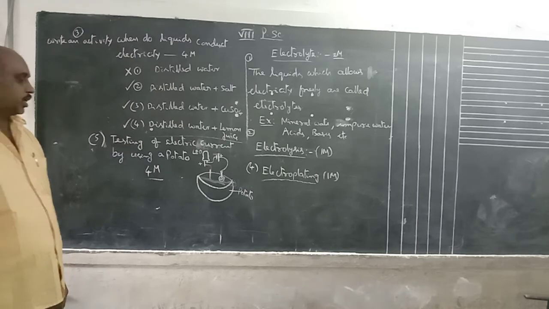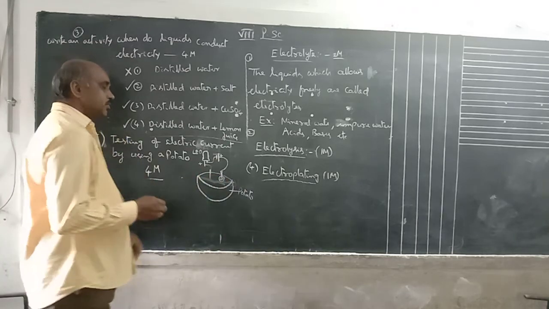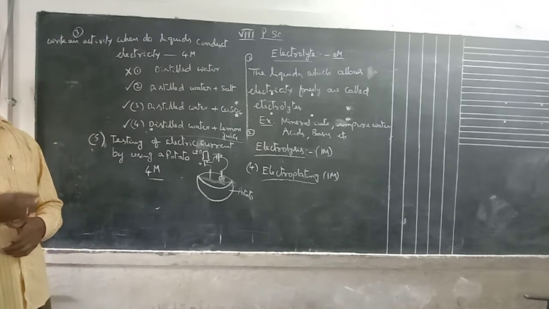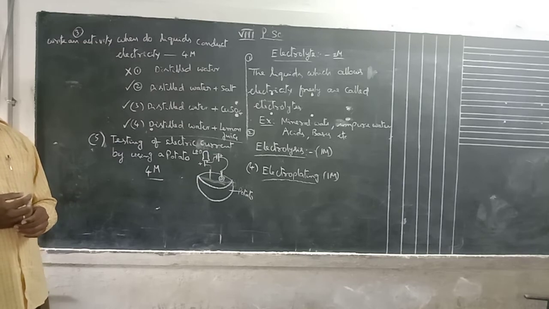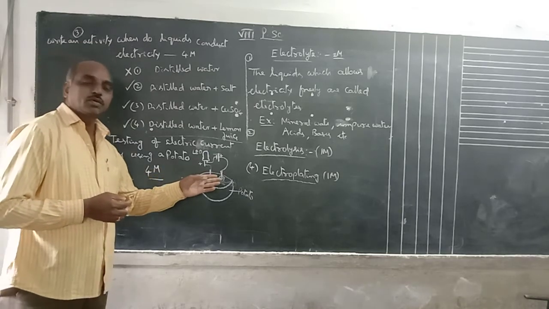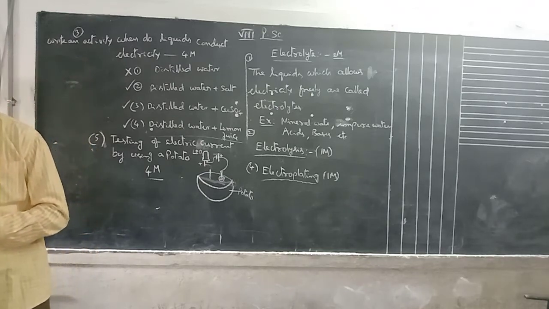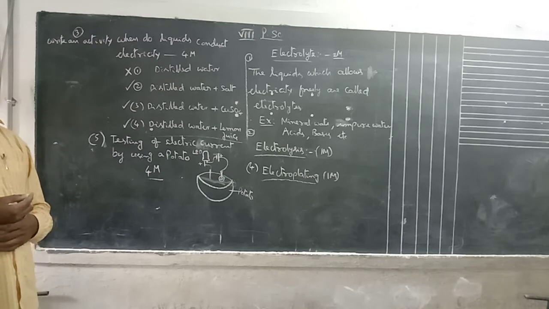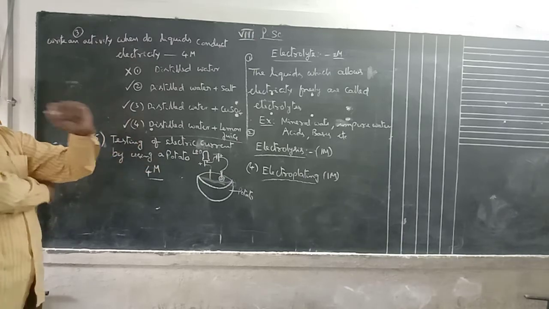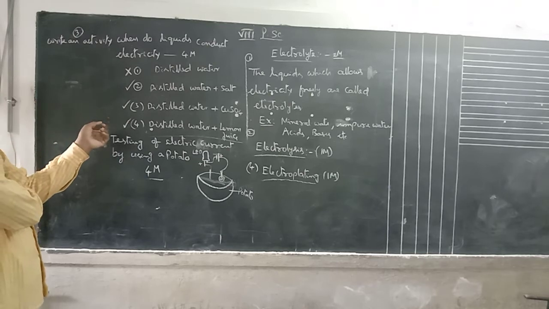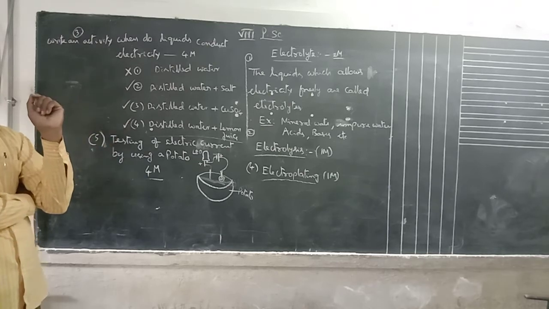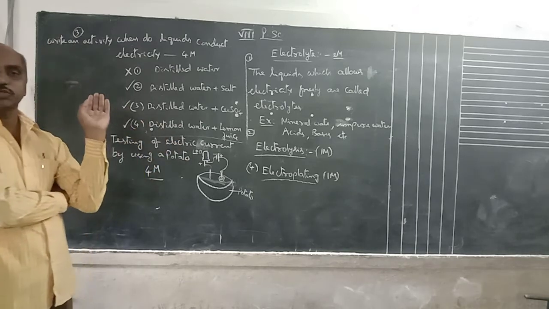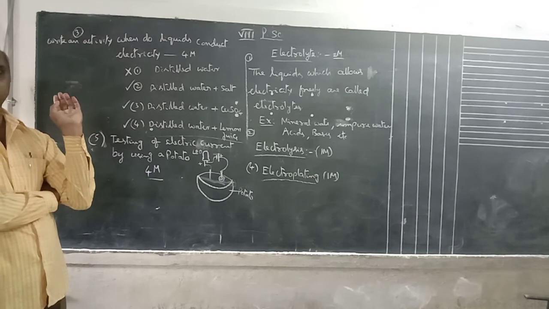After some time, what happened? Around the positive terminal inserted in the potato, a greenish colored spot is formed. The white color changes. The potato color changes around the positive terminal of the battery. Why? Because some chemical reaction happens as the electric current passes through the potato. So by inserting this, the LED glows. The LED glowing means that the potato acts as a good electrolyte.